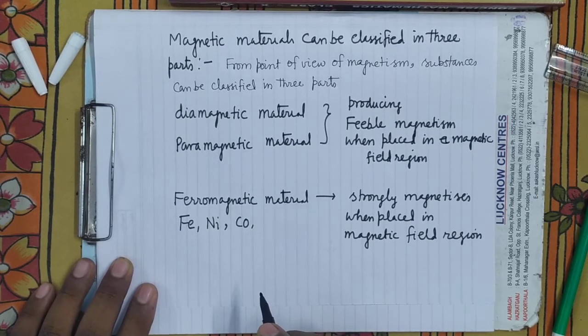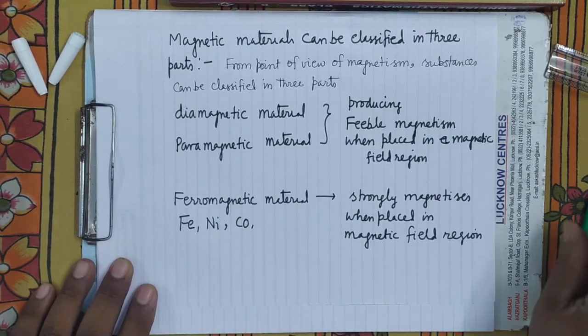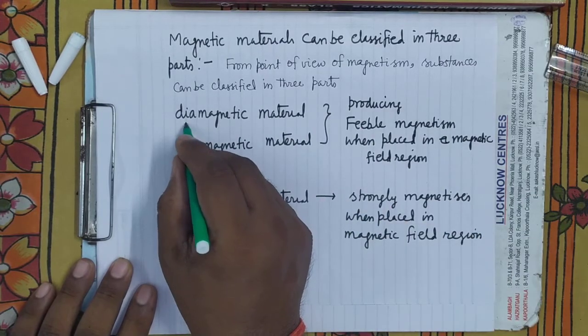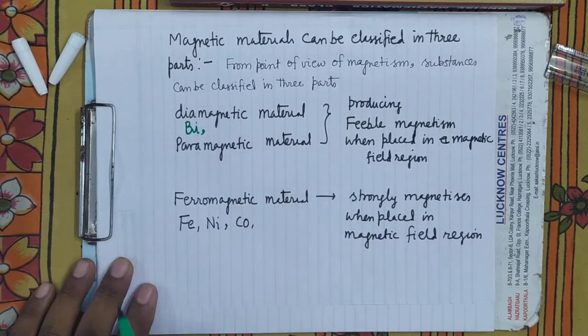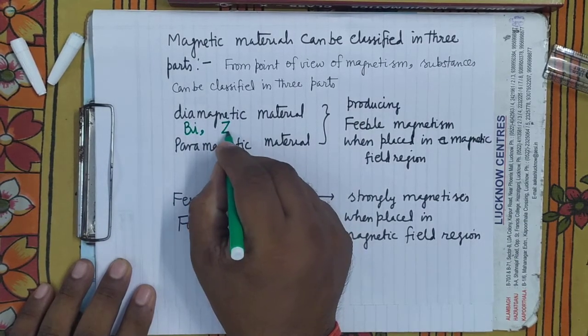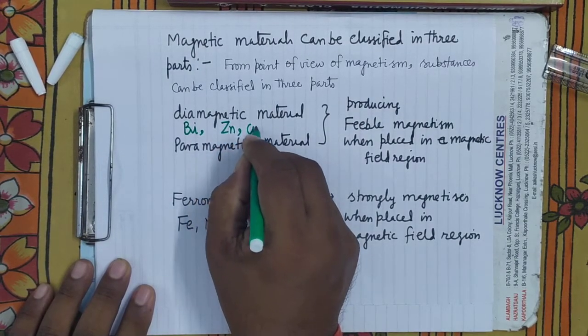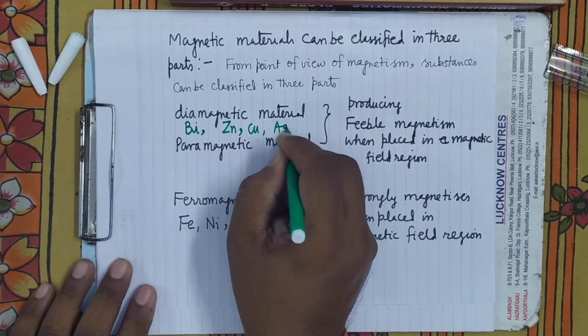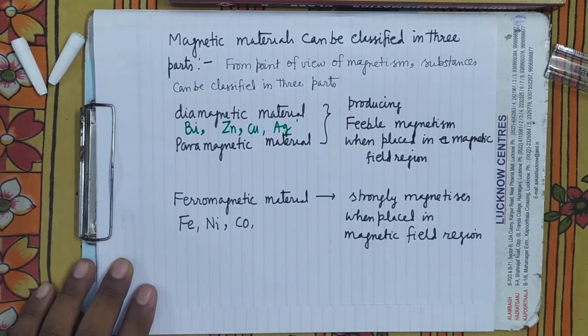What are the examples of the paramagnetic material and diamagnetic material? So for diamagnetic material, you remember the example here, it is bismuth. Bismuth is the example of diamagnetic material. Zinc, copper, silver, these are the examples of diamagnetic material.